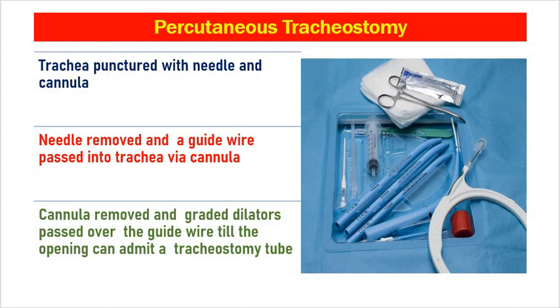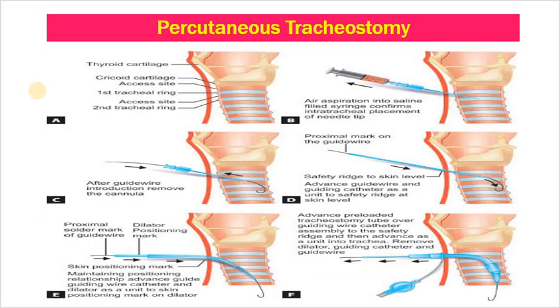The procedure seems simple, but practically it's difficult. In the simplified procedure, first you have to insert a saline-filled syringe with cannula into the trachea, and if air comes into the syringe, then you are sure that you are in the trachea.